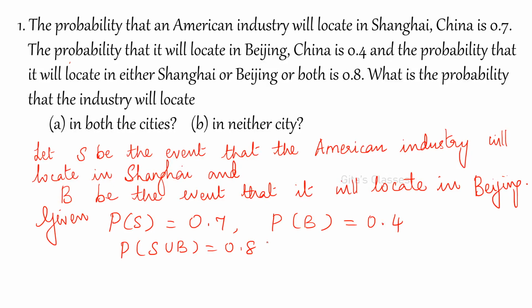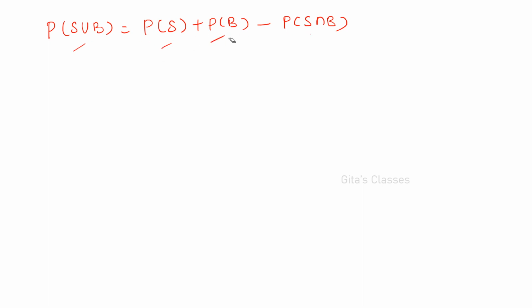What is asked? The probability that the industry will locate in both the cities. So S intersection B is asked. We know the formula, the addition theorem: P of S union B is P of S plus P of B minus P of S intersection B. Actually this is given, this is given, this is given. Only P of S intersection B is asked.